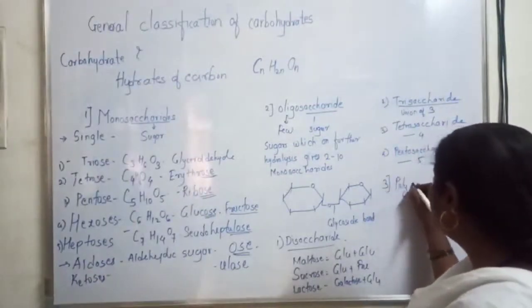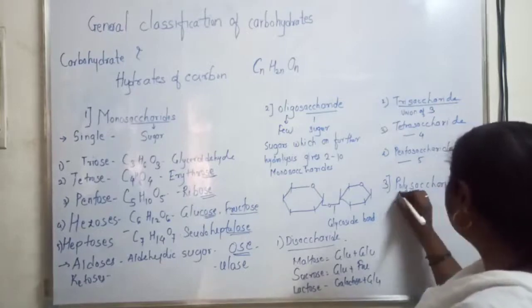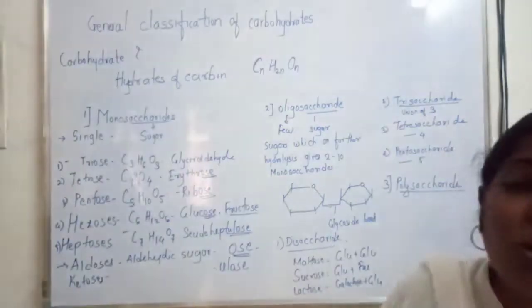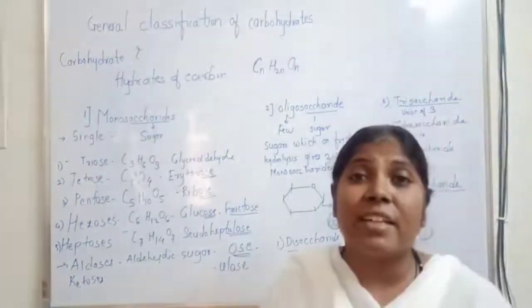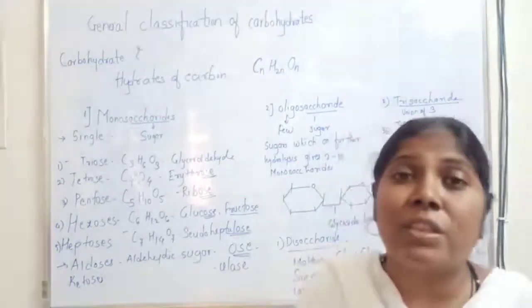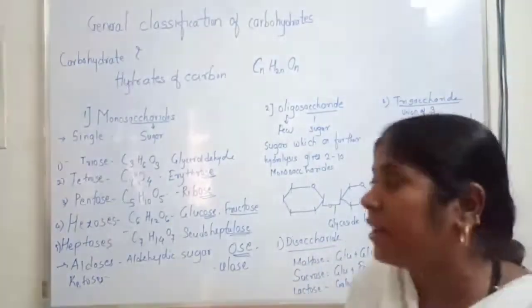The last class is the polysaccharide. Polysaccharides are very complex sugars as compared with the oligosaccharides, which on hydrolysis give more than 10 monosaccharides.